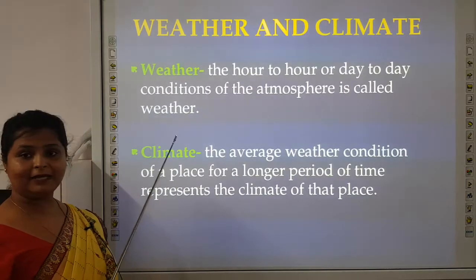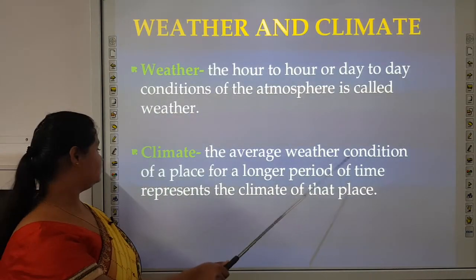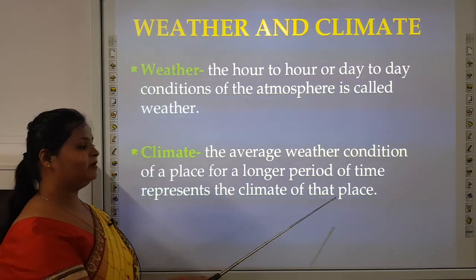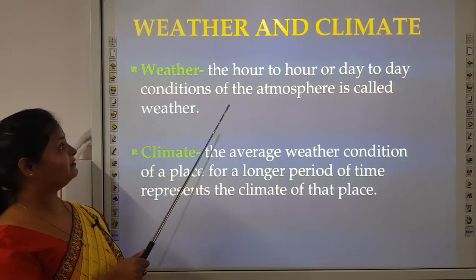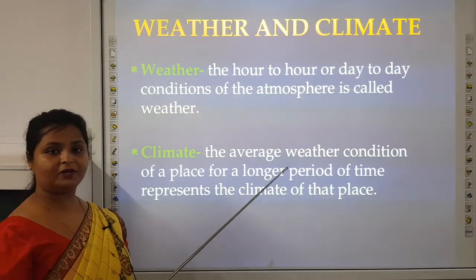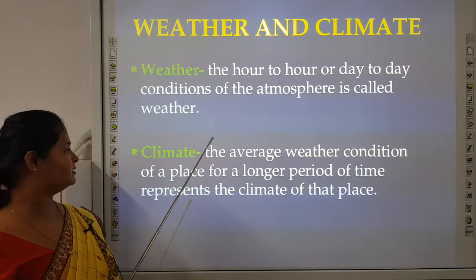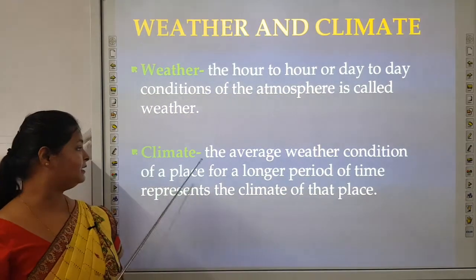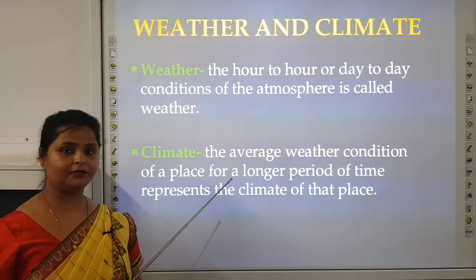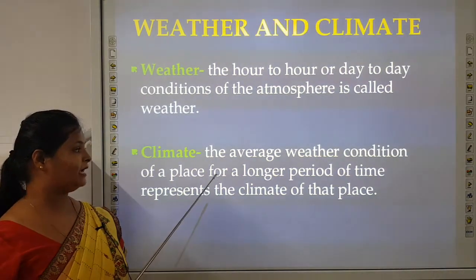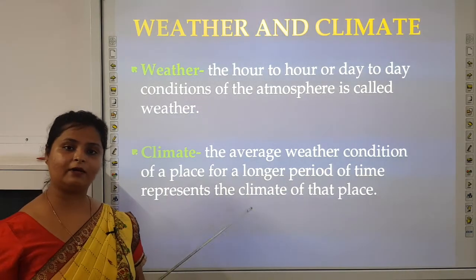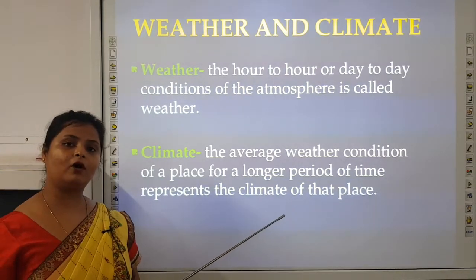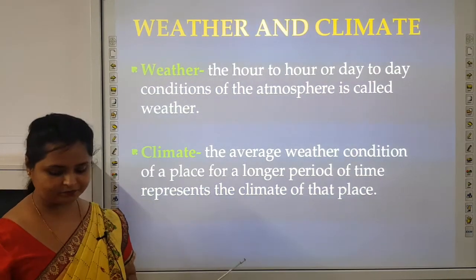Now, what is climate? The average weather condition of a place for a longer period of time represents the climate of that place. If the same weather is there for a very long duration of time, it is termed as climate. Like I can give you the example of Mumbai. The climatic condition of Mumbai is hot and humid. Why? Because most of the time the weather there is very hot and humid. So, the climate there is a hot and humid climate.